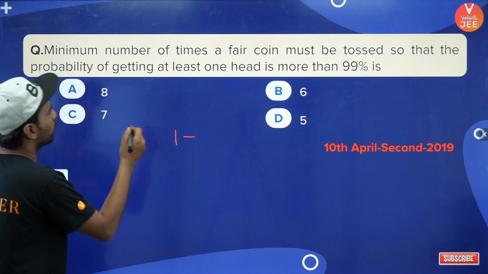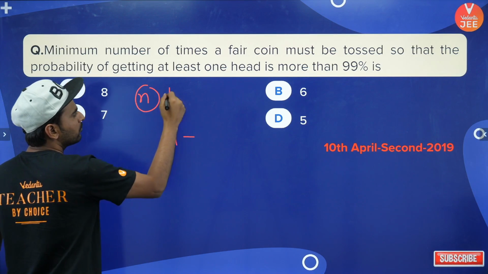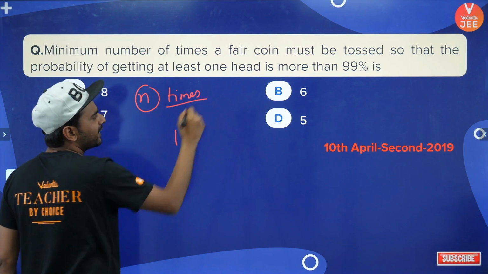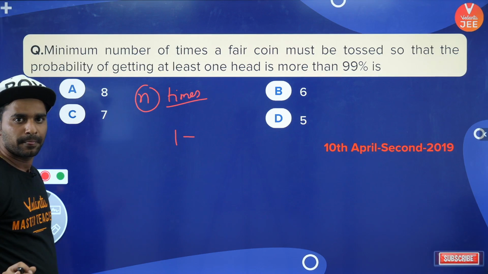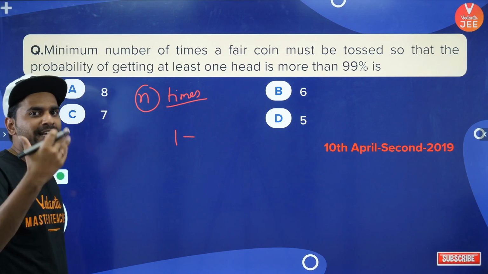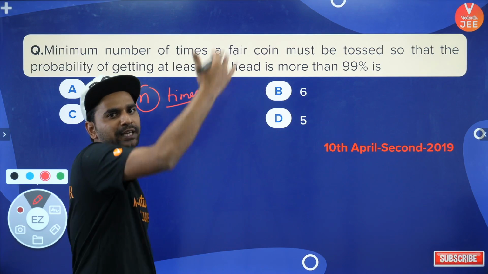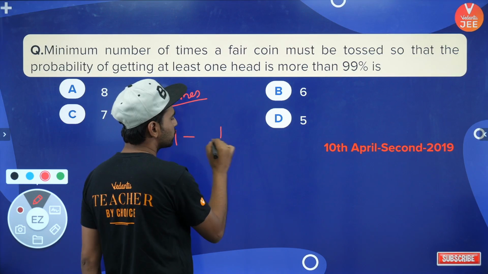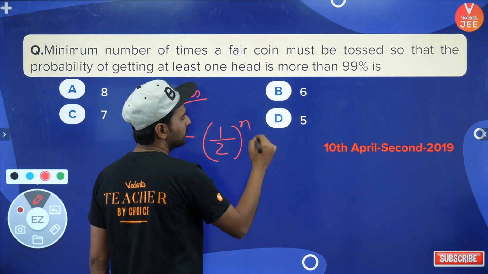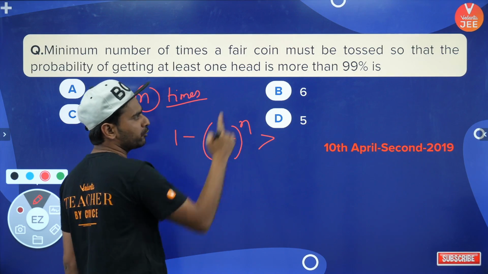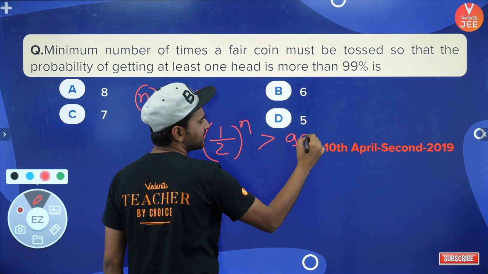So let's say you are doing n times a throw, and every time you are getting tail. So what is the probability of getting all the times tail? 1/2 into 1/2 into 1/2 till n times, right?